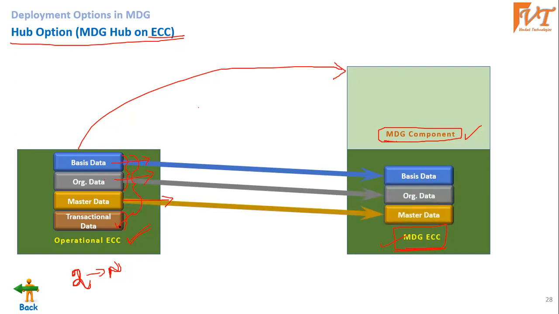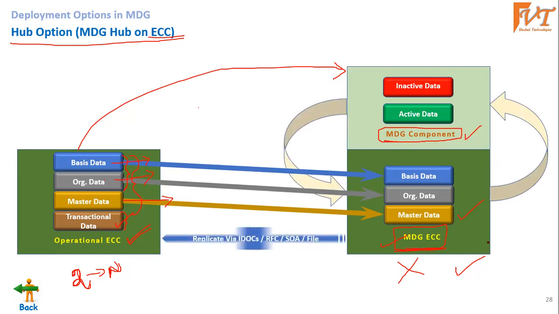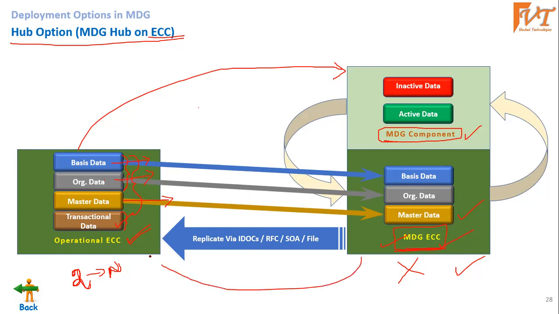We don't copy the transactional data because this is not a transactional system. This is a master data system. So we just need the master data of the source systems to be governed here. And the MDG component has inactive data and active data, so the data staging happens within MDG. And as I said earlier, once we govern all the master data in our MDG system for the hub scenario, we need to replicate it back here so that the source systems will use that master data.